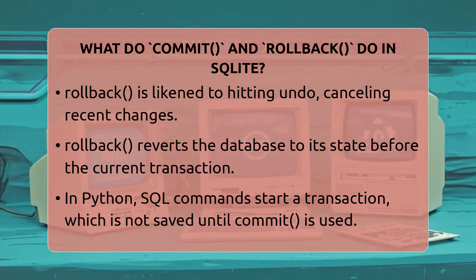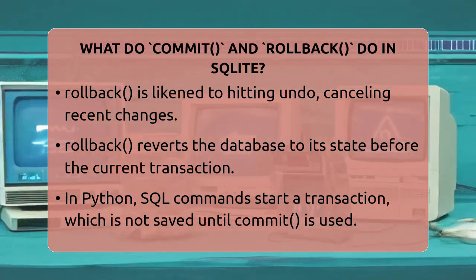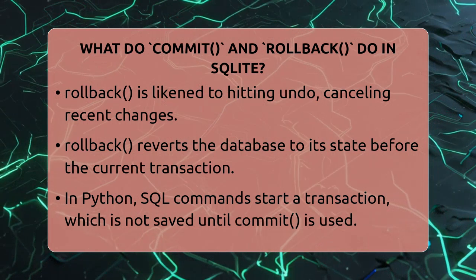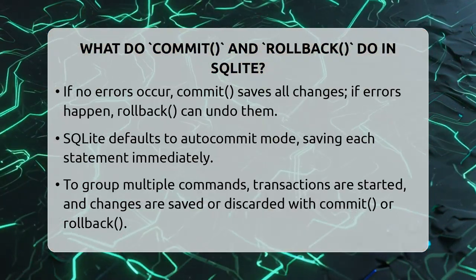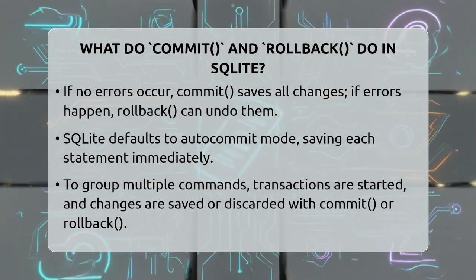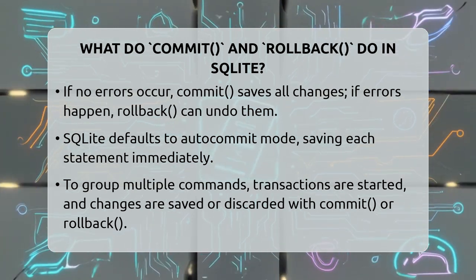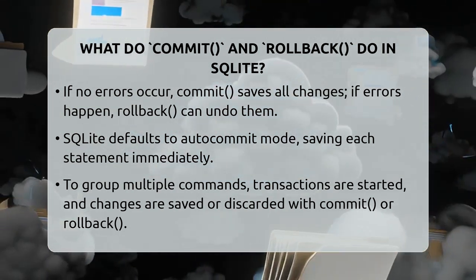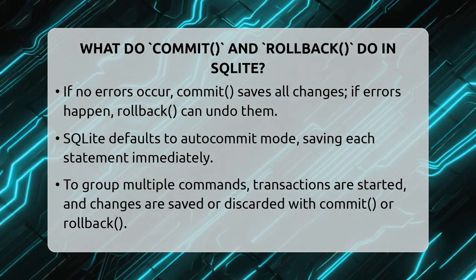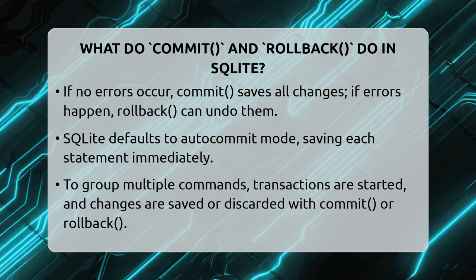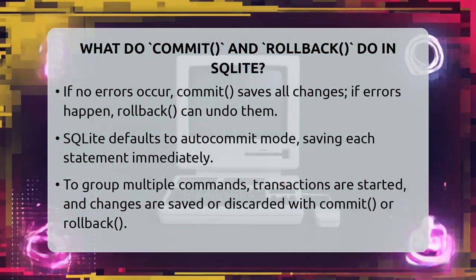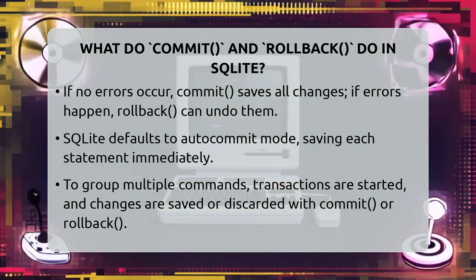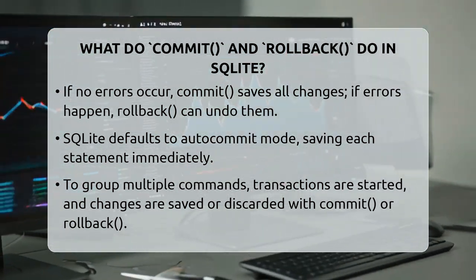When you work with SQLite in Python, you usually start a transaction by executing some SQL commands like inserting, updating, or deleting data. These commands are not saved immediately unless you call commit. If everything goes smoothly, you call commit to save the changes. But if an error pops up or you change your mind, you call rollback to undo everything since the last commit.